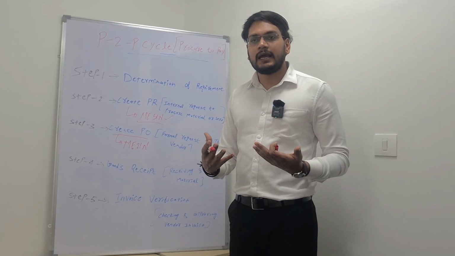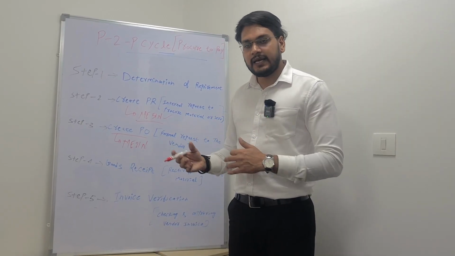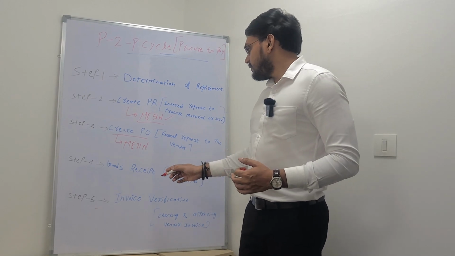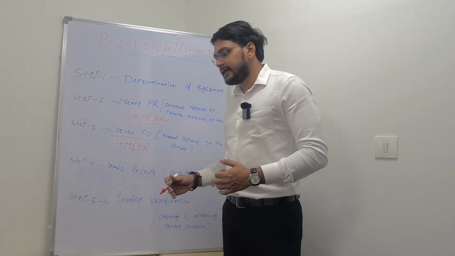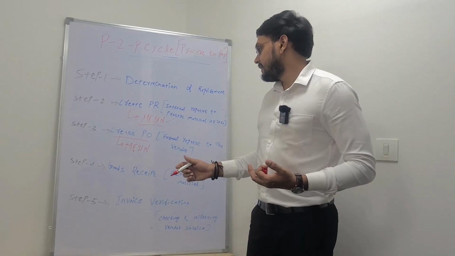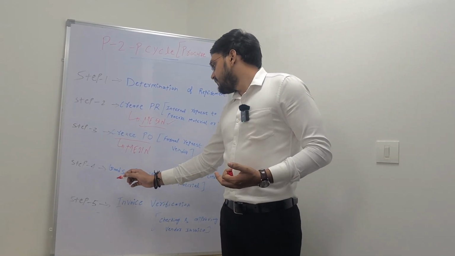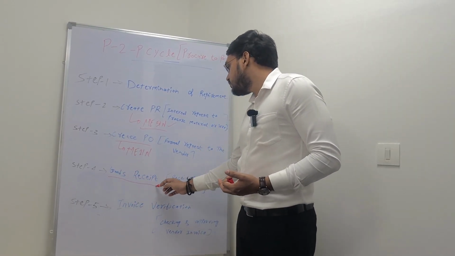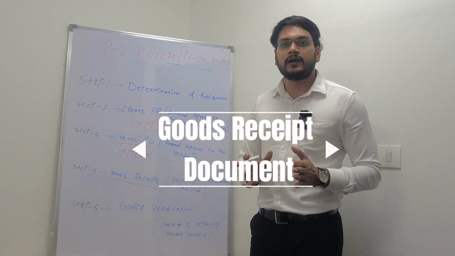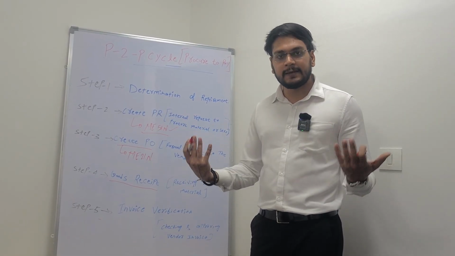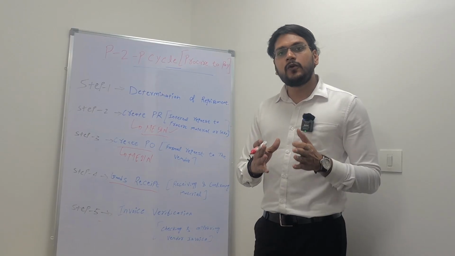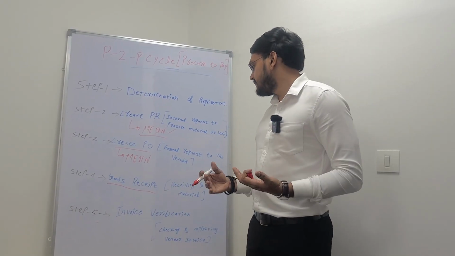So he sends the invoice, right? Once the goods reach our company's premises, what do we do? We do the goods receipt document, GR posting, in our SAP system. So we have to post a document. This is a goods receipt document.